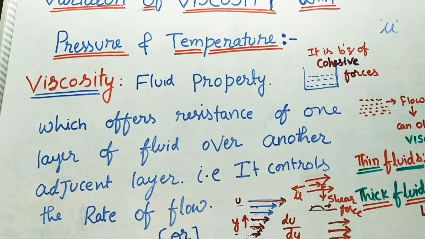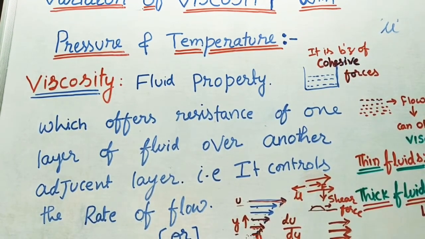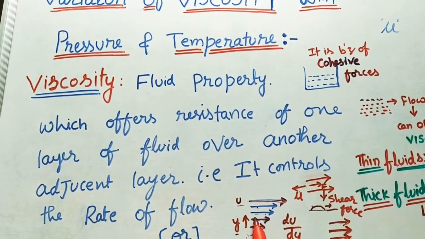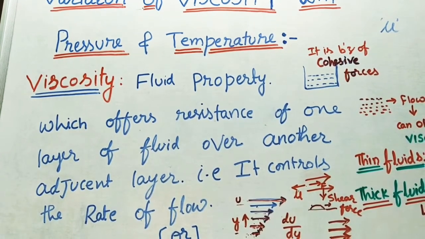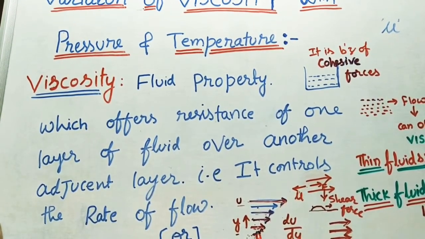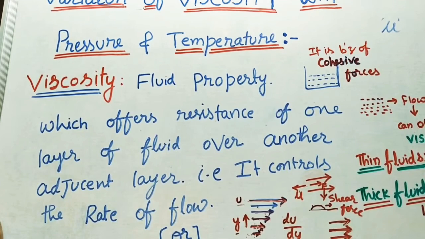Cohesive forces means attractive forces. This layer will attract this layer, and it will reduce the velocity. This layer will attract this layer, and this will reduce the velocity of this. This layer will offer the cohesive forces on this. These cohesive forces we can give one name, resistance.